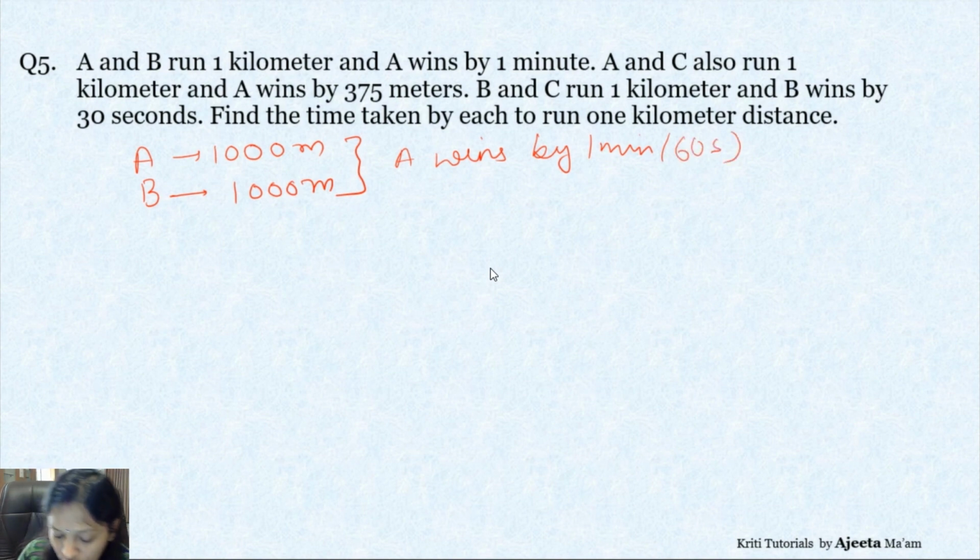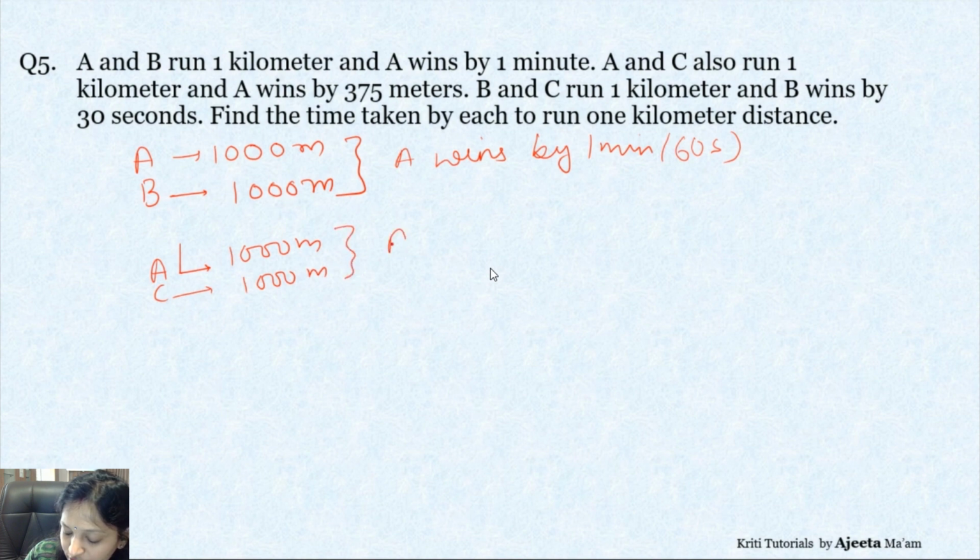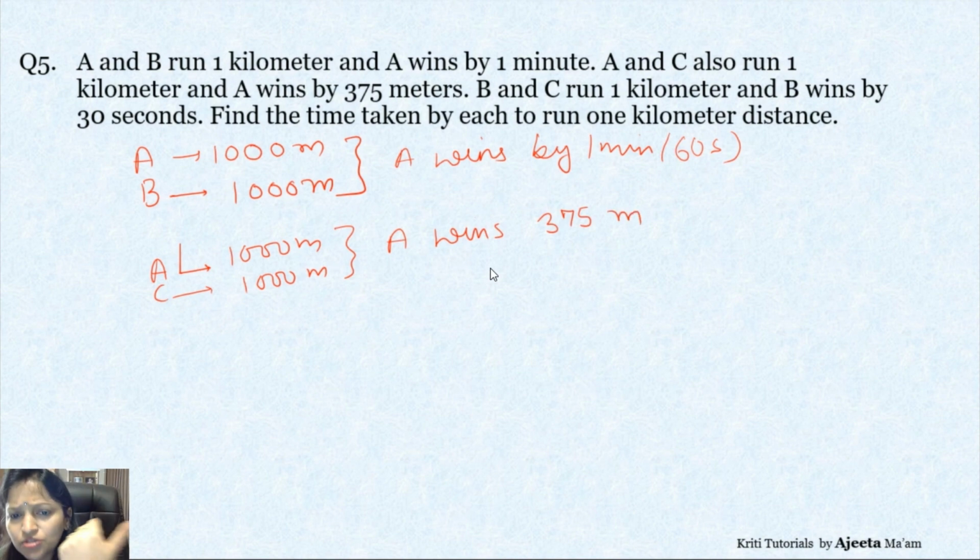Now A and C also run 1000 meters. Here also 1000 meters. But A wins by 375 meters. That means it was a start. You can also say that for a dead heat, that much start is given. That means 625 meters was covered by C. That is what is given to you.